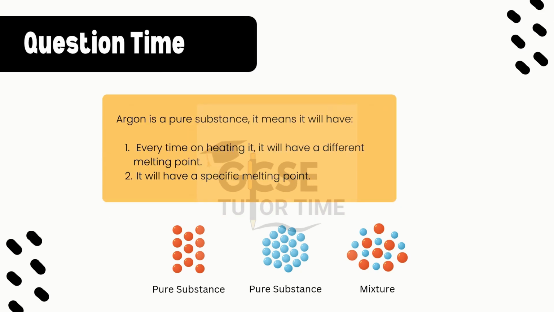Okay, it's question time for you. Argon is a pure substance. It means on heating it, it will have a different melting point every time. Second, it will have a specific melting point. Think, pause, and then check whether you're right or wrong.